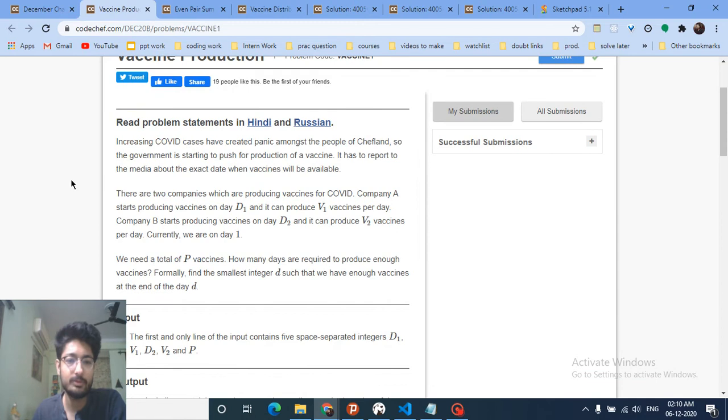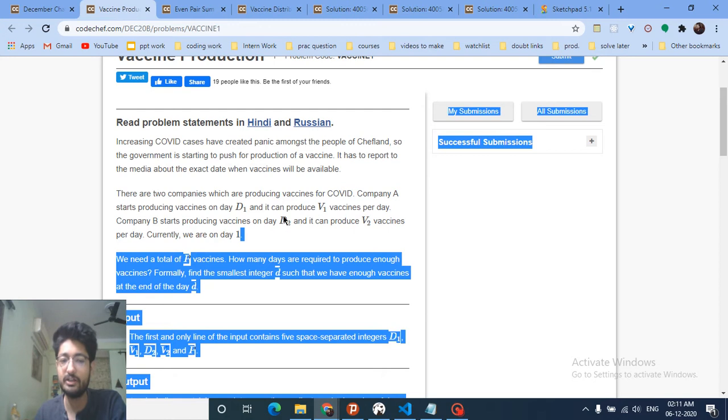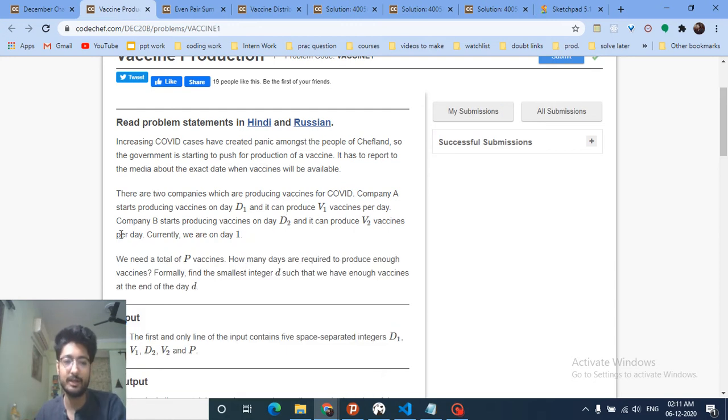So the first problem is about increasing COVID cases creating panic among the people of Chef Land, so the government has started to push for the production of vaccines. There are two companies which produce vaccine for COVID. Company A starts producing vaccine on day D1, and it can produce V1 vaccines per day. Company B starts producing on D2 and it can produce V2 vaccines per day. Currently you are on day 1.